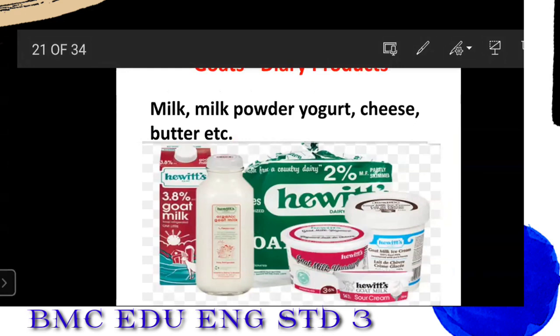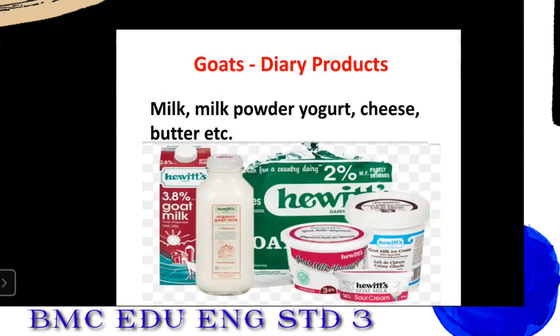See here, all the picture is given, which is the goat's product, like the milk powder, yogurt, cheese, butter, etc. You know, student, goat milk is full of protein. It contains more protein than other milk, okay, cow's milk and buffalo milk. So, all these products here are made from the goat milk.